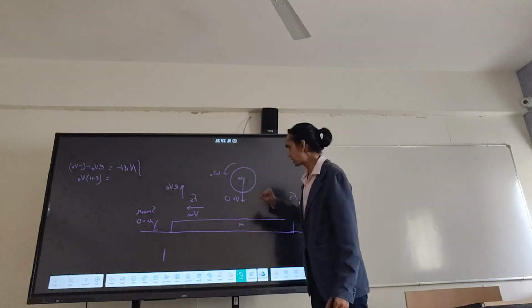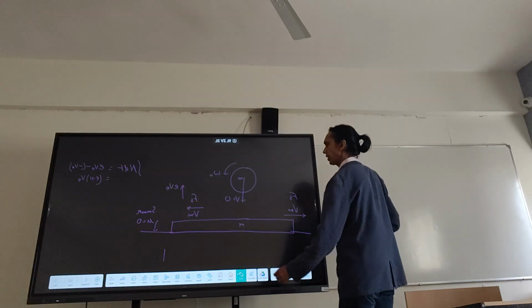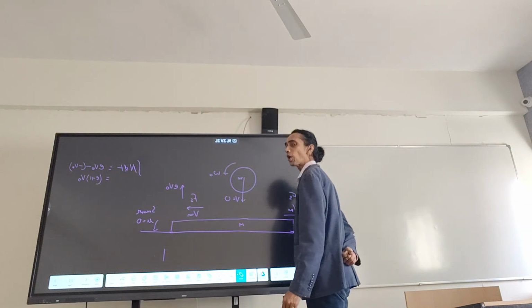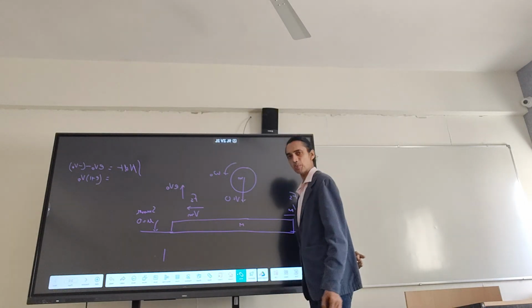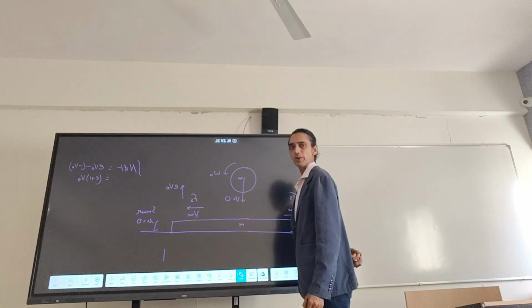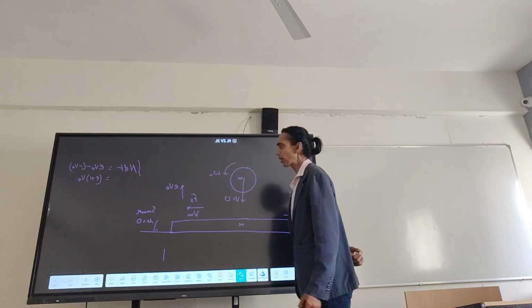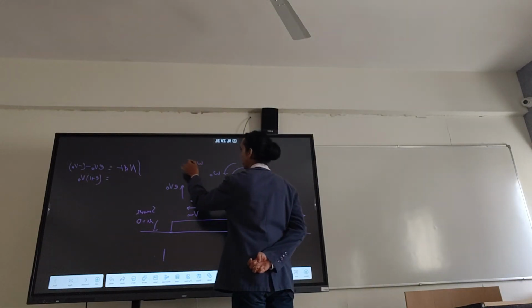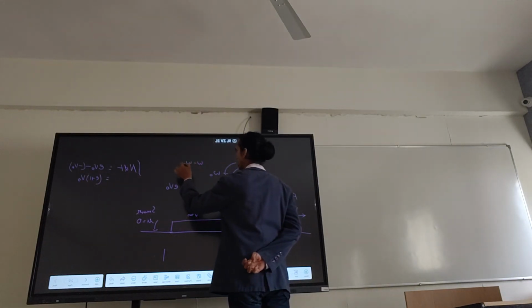Now, as it hits, there will be force on it, force shown in this direction. This force will try to stop or reduce omega naught. If it is trying to reduce omega naught, then the torque equation suggests omega minus omega naught.